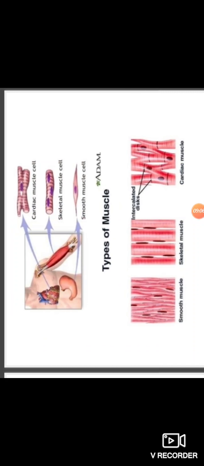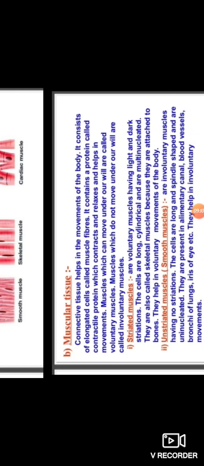First we have to see the striated muscle, or skeletal muscle. These are voluntary muscles having light and dark striations. The cells are long, cylindrical and multinucleated.